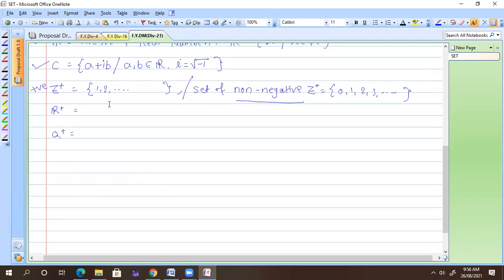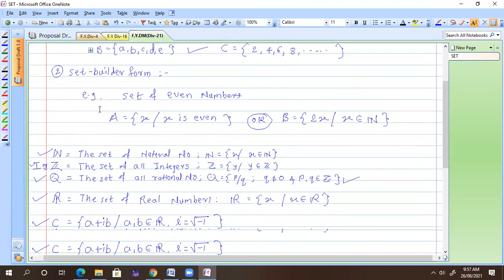Non-negative, and a similar thing happens here also. The set of non-negative real numbers, again the same thing happens. The set of non-negative rational numbers and everything like that. Okay, so I hope everyone understands. These are the standard notations, and we are going to use that notation.